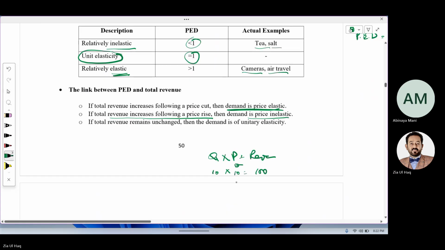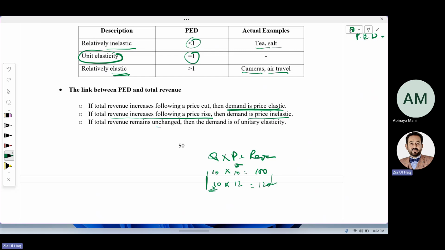If you have increased the price to 12 and your revenue has increased to 120, this means you are still selling 10 quantities. The increase in price has increased your total revenue. So this means demand is inelastic. There is no change in demand.